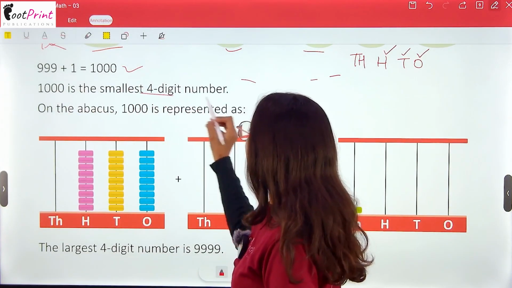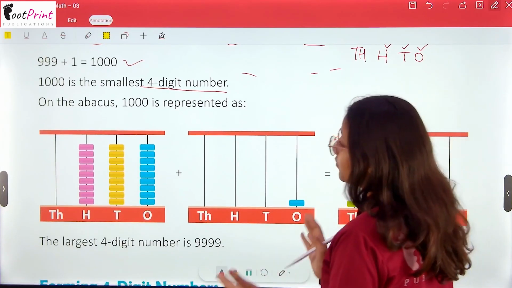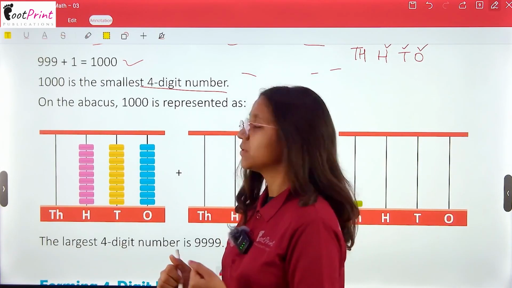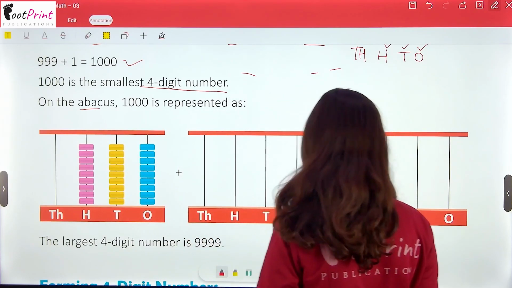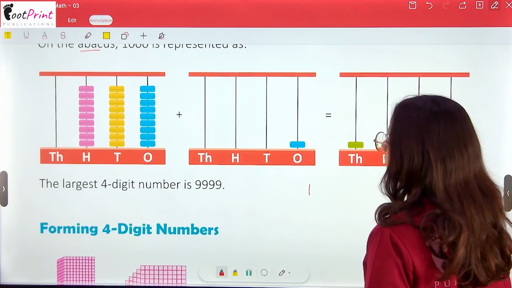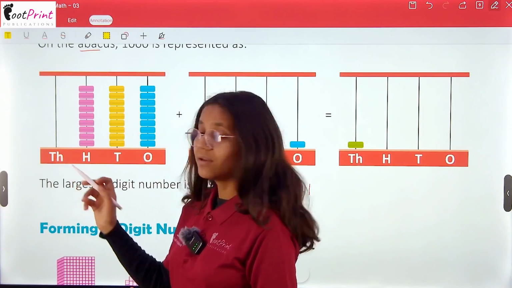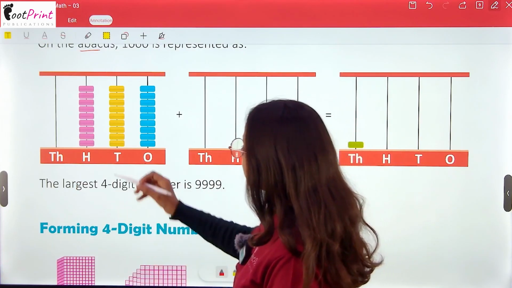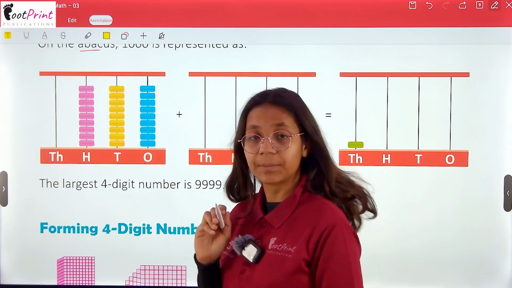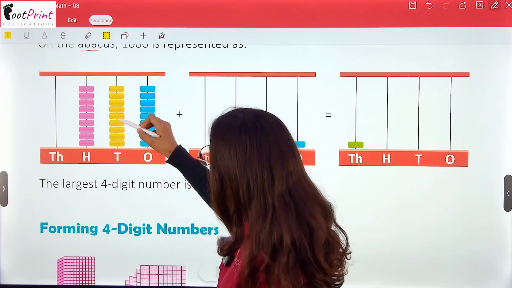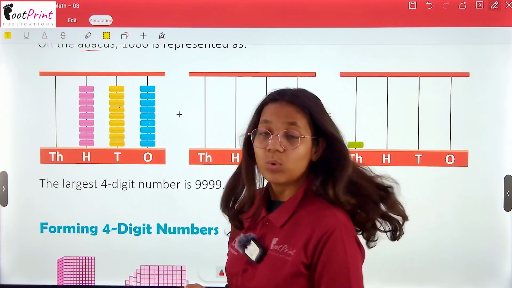1000 is the smallest 4-digit number, because before 1000 it's 999, which is a 3-digit number. On the abacus, 1000 is represented like this, as shown in the figure. See, this is the abacus. Here it is ones, tens, hundreds, and thousands. So when it's 999, there will be 9 beads on the hundreds place, 9 beads on the tens place, and 9 beads on the ones place.